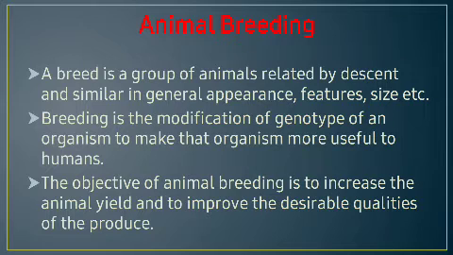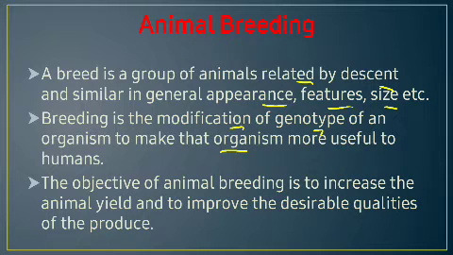So a breed is a group of animals related by descent and similar in general appearance, features, size, etc. The animals which share the same appearance, features and size, that are of related descent, will come under a breed. So breeding is the modification of the genotype of an organism to make that organism more useful to humans. Now in breeding, there will be modifications of the genotype, that means the genes of the organism will be modified so that the organism will be made more helpful for human beings.